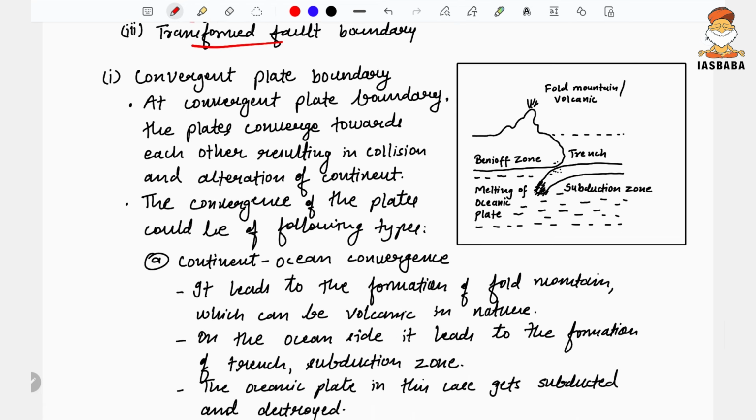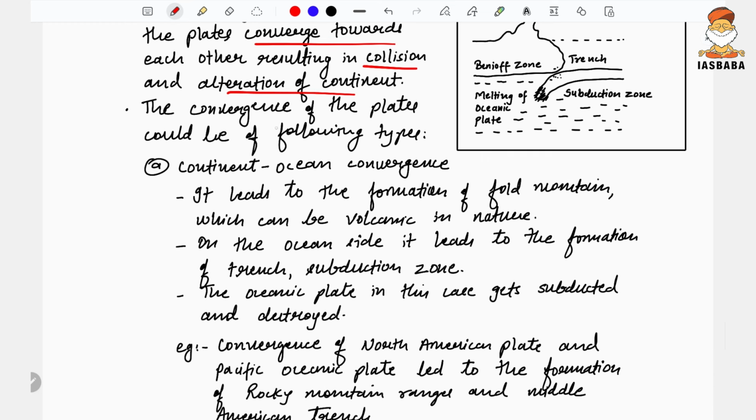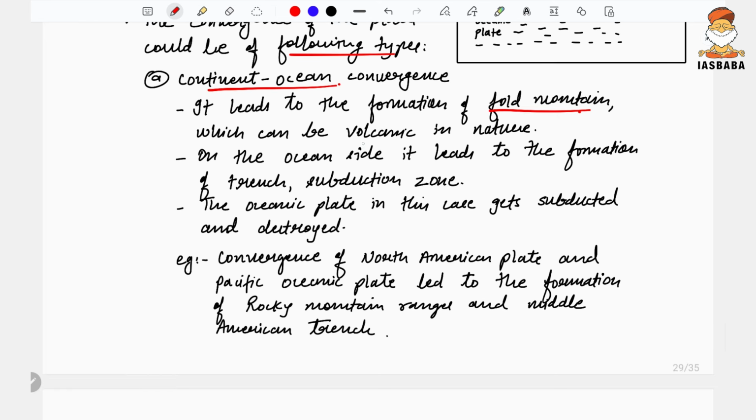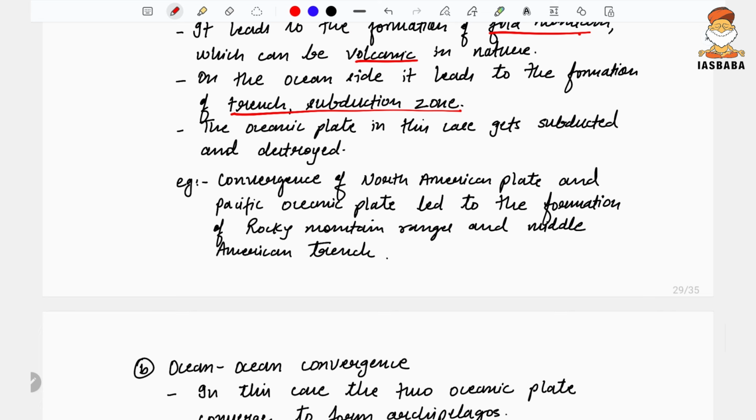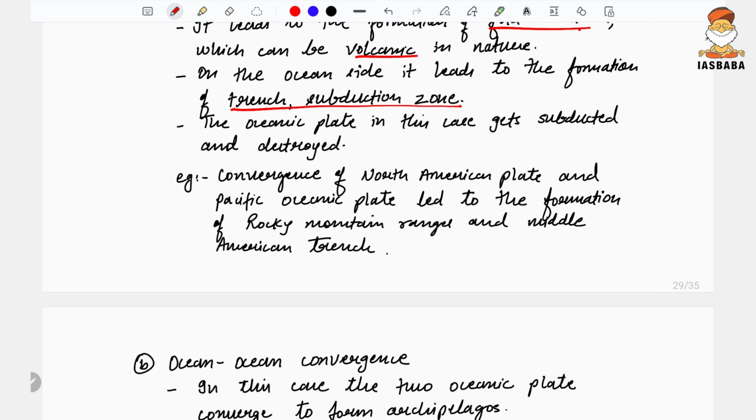What happens when two plates converge towards each other? When they converge, they cause a change in the plate's shape, size, structure. So at the convergent plate boundary, the plates converge towards each other, resulting in collision and alteration of continents. The convergence of the plates could be of the following types: the continent-ocean convergence, which leads to the formation of fold mountains, which may be volcanic in nature. On the ocean side, it leads to the formation of the trench and subduction zone. An oceanic plate in this case gets subducted and destroyed.